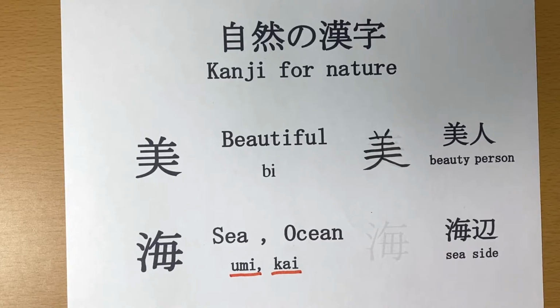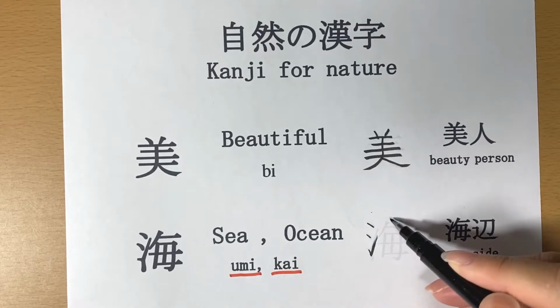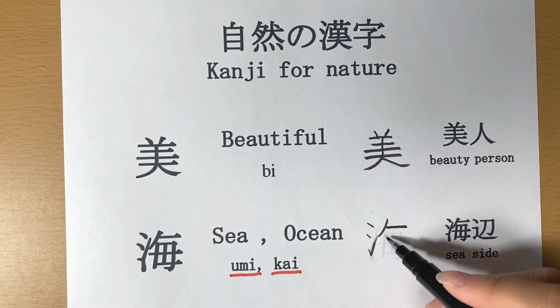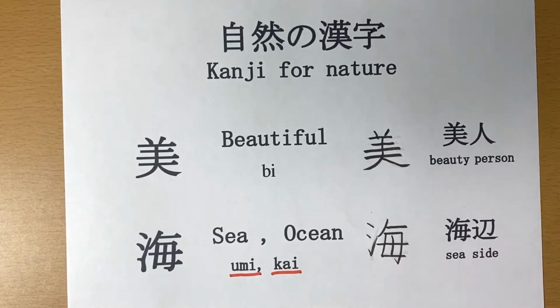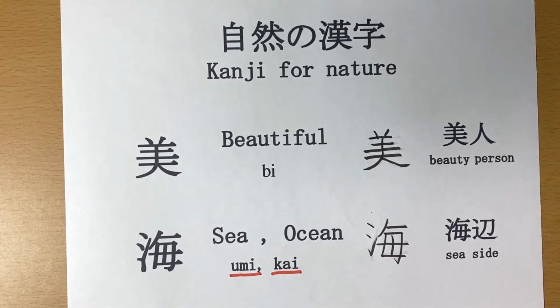How to write this kanji? 1, 2, 3, 4, 5, 6, 7, 8, 9, and 10. And this kanji means seaside, umibe in Japanese.